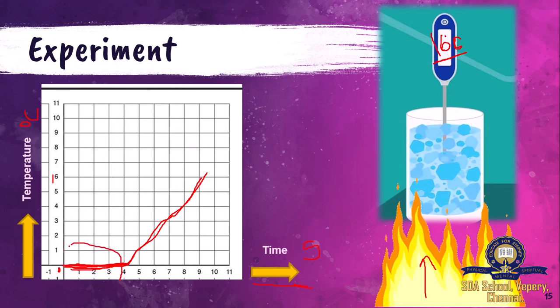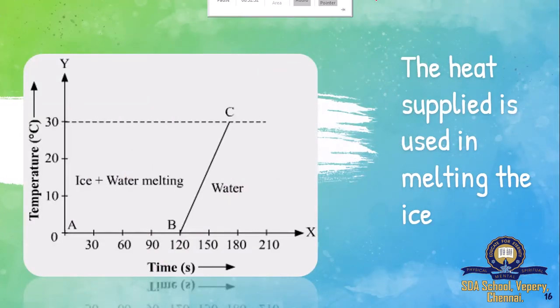So what was happening here? This heat that I have been giving for 4 minutes, what does it actually do? There is something called work. The heat that you have been supplying is used in melting the ice, so certain work is being done. So your energy is not wasted. The heat energy that you gave was turned into work. What kind of work? The process of melting the ice. Once the ice is melted, the temperature starts to increase.